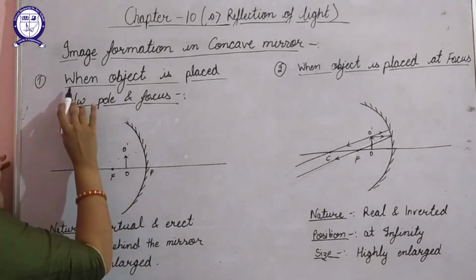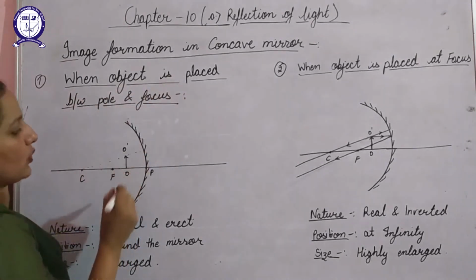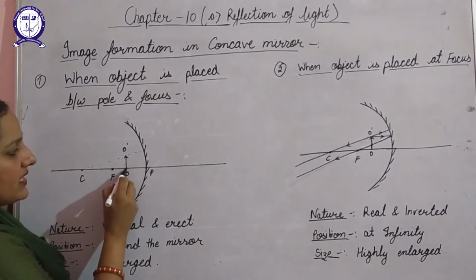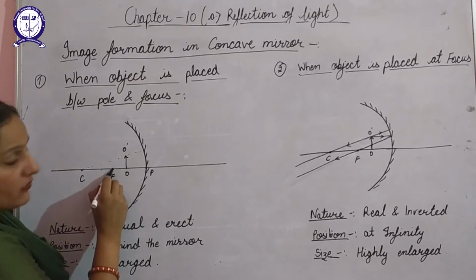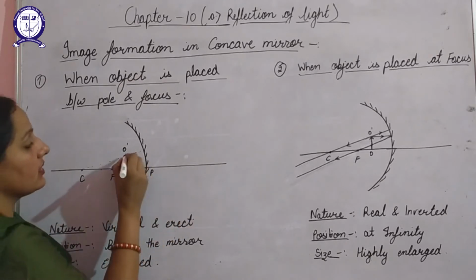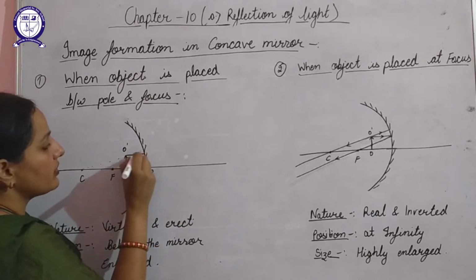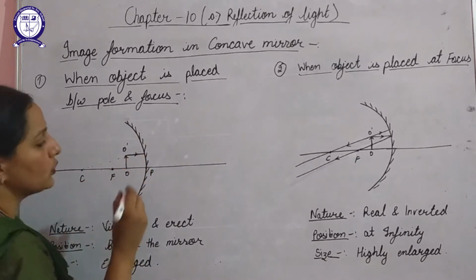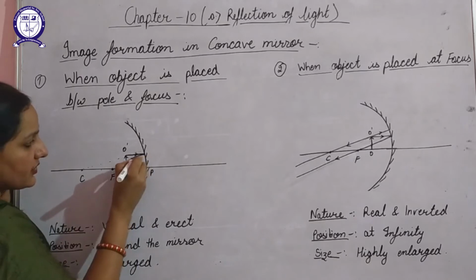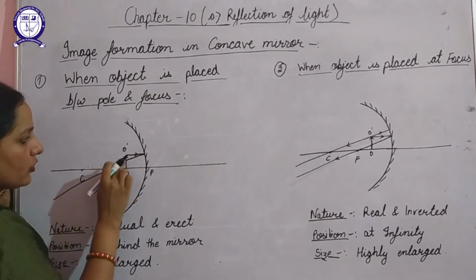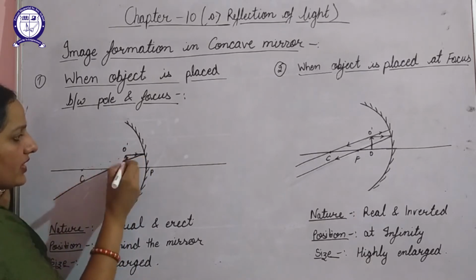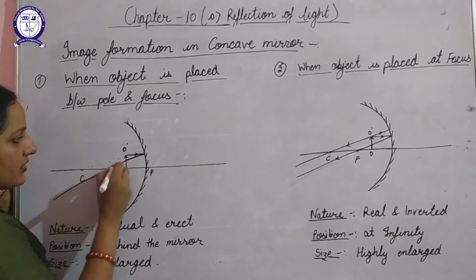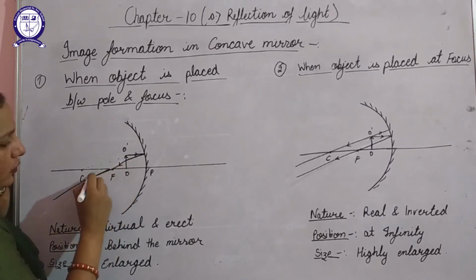So the first case is when the object is placed between pole and focus. Here I have placed the object between pole and focus. How will you draw the ray diagram? According to the rules, one ray of light you will draw parallel to principal axis. Now according to the rules, this ray of light will pass through focus. Whenever the ray of light is parallel, after reflection it will pass through focus.